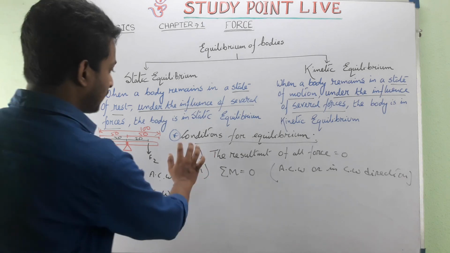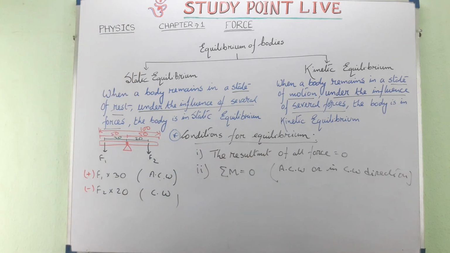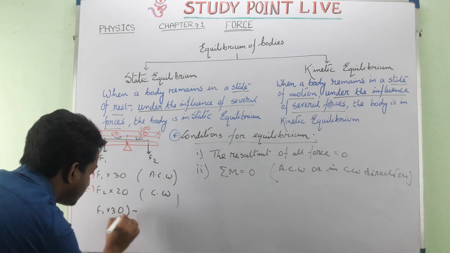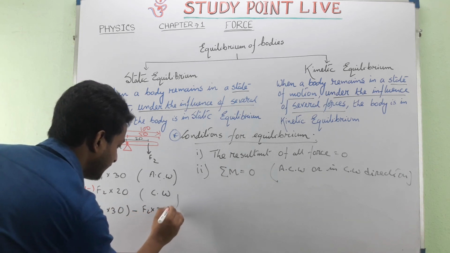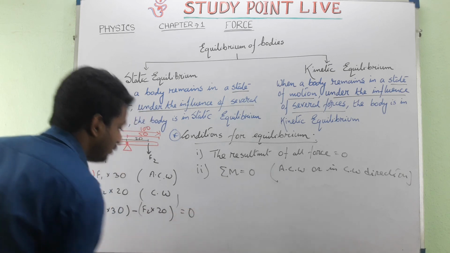Now for the condition of equilibrium, the total moment of force should be equal to 0. So we can say that F1 into 30 minus F2 into 20 equals 0.